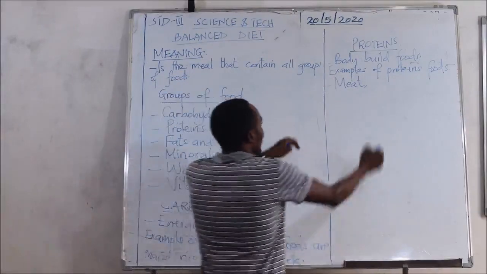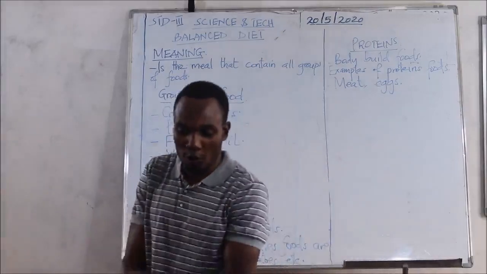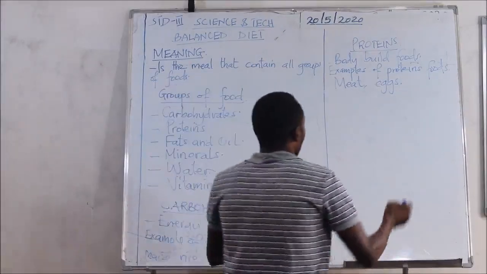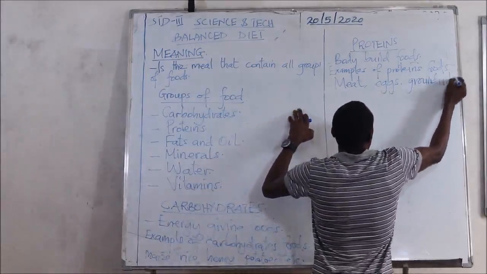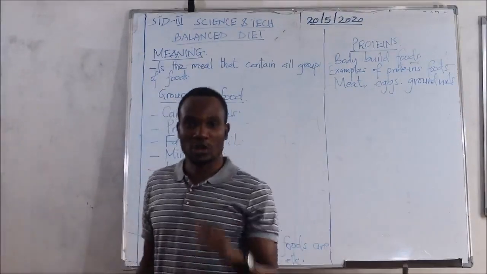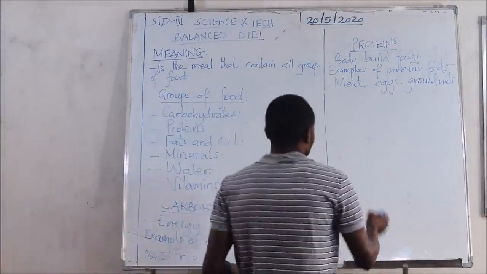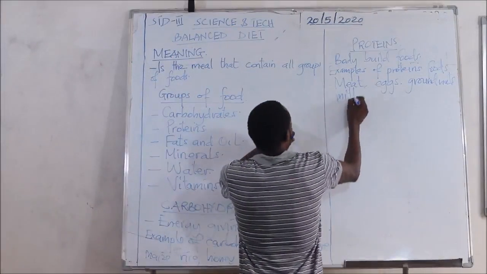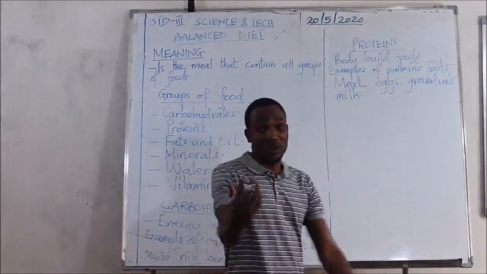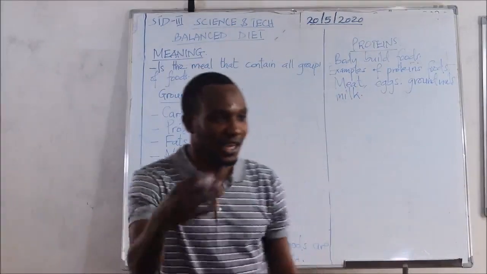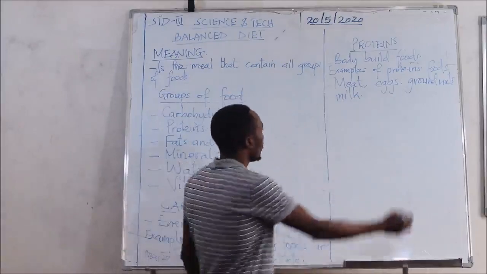We have eggs. Eggs are an example of protein foods. We have groundnuts. Groundnuts are also an example of protein foods, and we also have milk. Milk is also an example of protein foods. Also make sure that in every meal that you take, there are also protein foods. These are a few examples of protein foods.